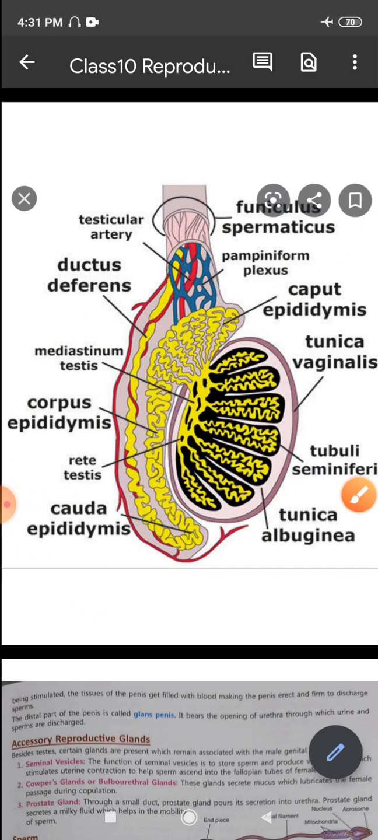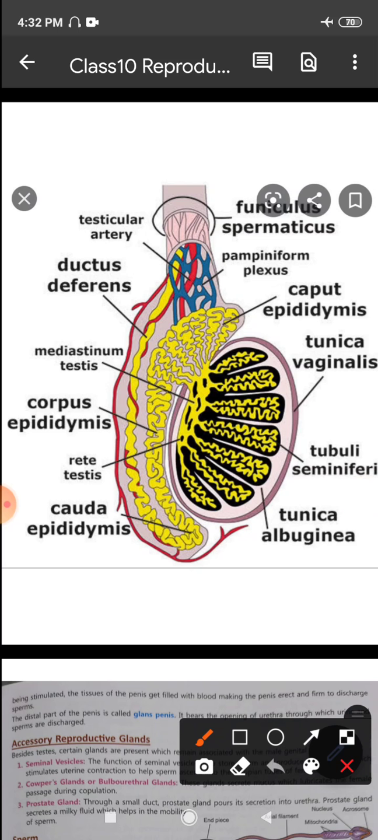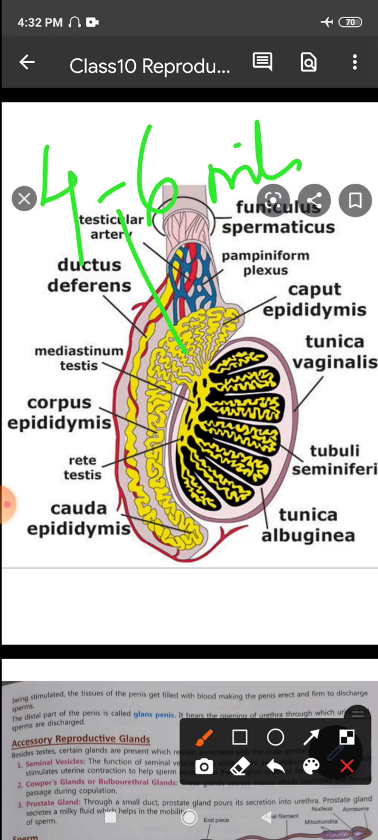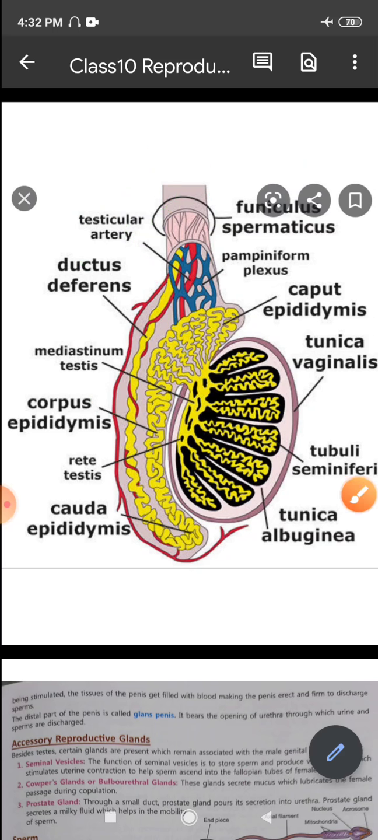Each epididymis is about, now let's see the length, about 4 to 6 meters long tube, highly coiled. Look at the way it is coiled, you won't even come to know how long it is. So it is around 4 to 6 meters in length, highly coiled, and lies very closely attached to the testes of its side in the scrotal sac, right? So it's inside the scrotal sac also.